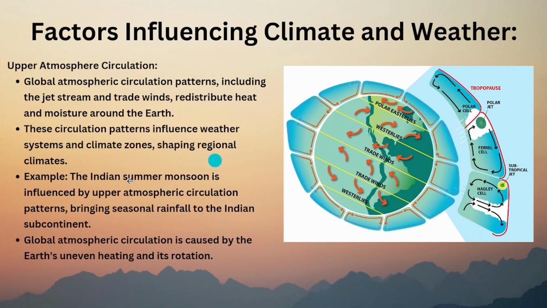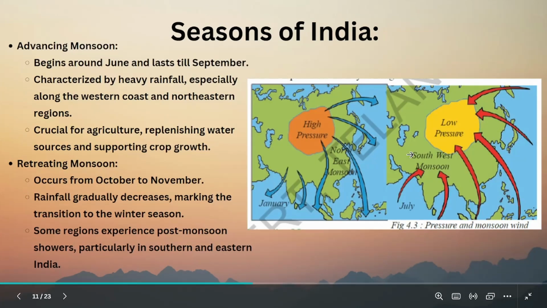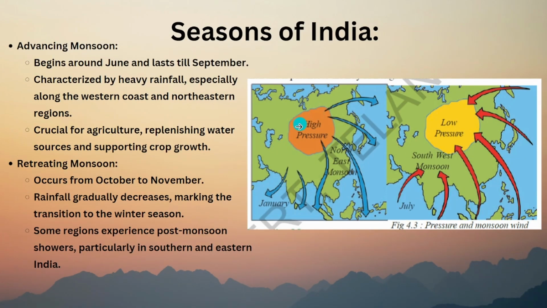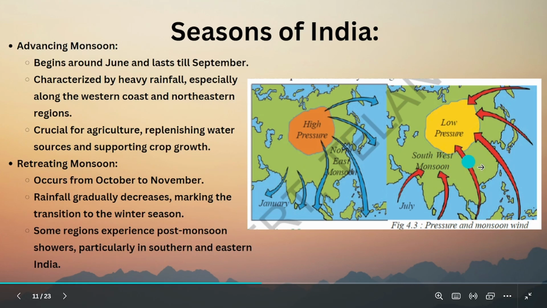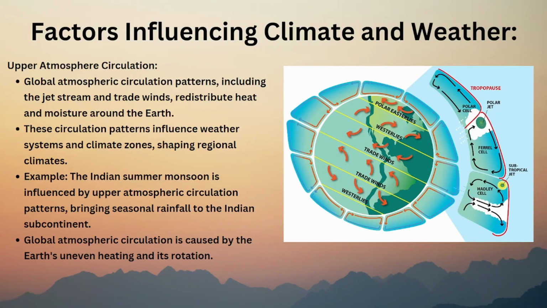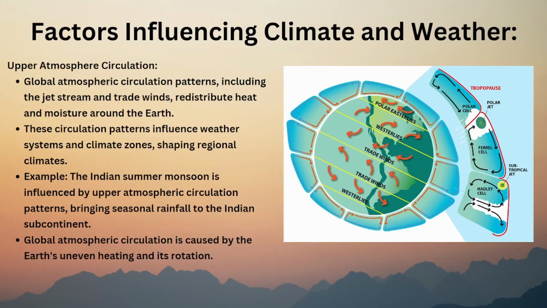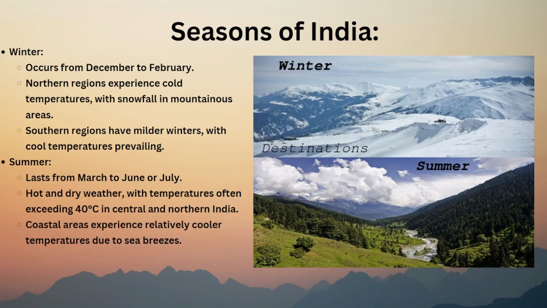The simple explanation: the Indian summer monsoon is influenced by upper atmospheric circulation patterns, bringing seasonal rainfall to the Indian subcontinent. In the next slides we will discuss how, due to some pressures, India will receive rainfall from this side, and due to other pressures, from that side, from the oceans. So that's the concept. There are 4 points. Write these down and remember, you may get a question in your board exam.